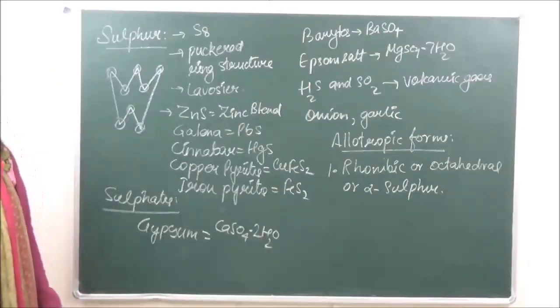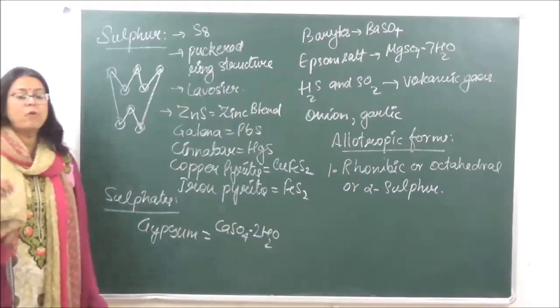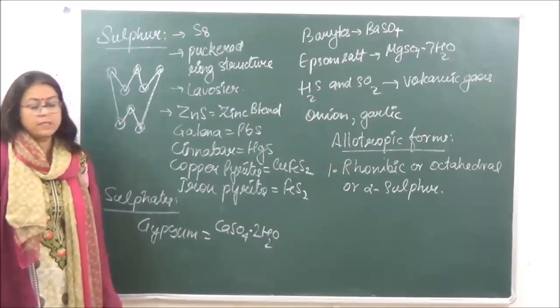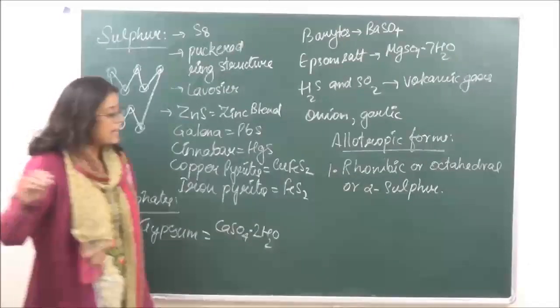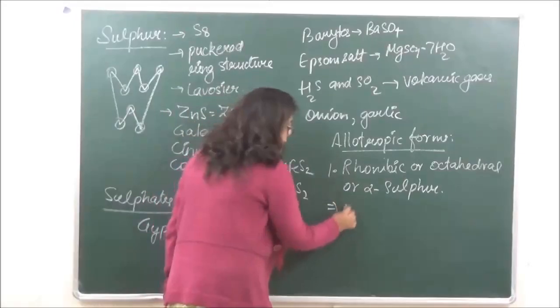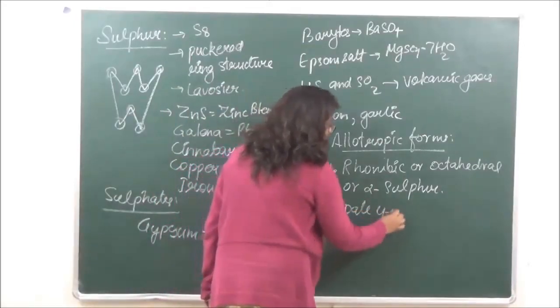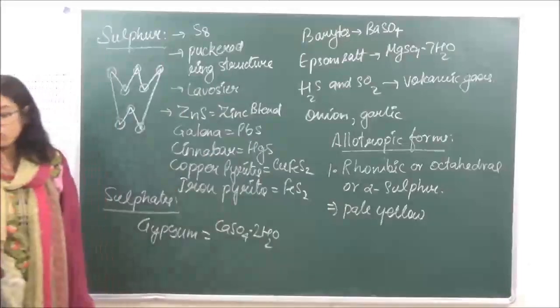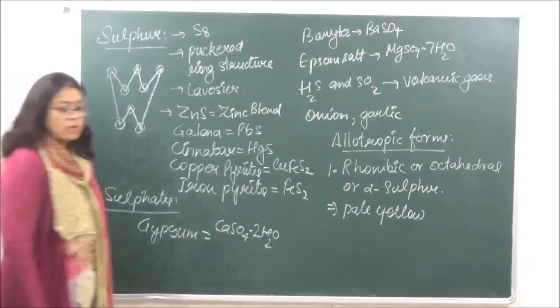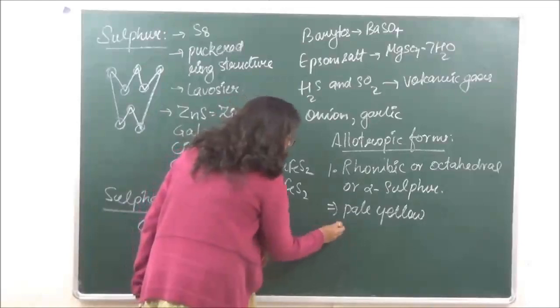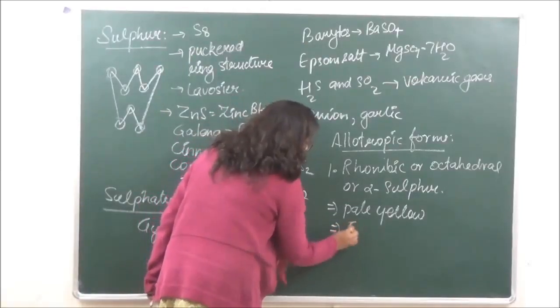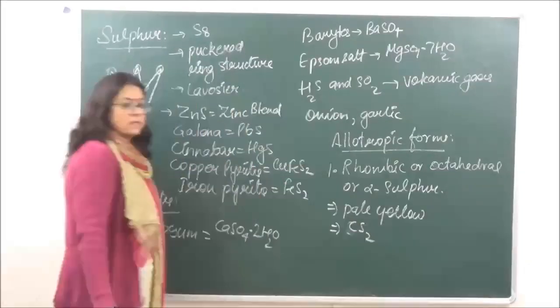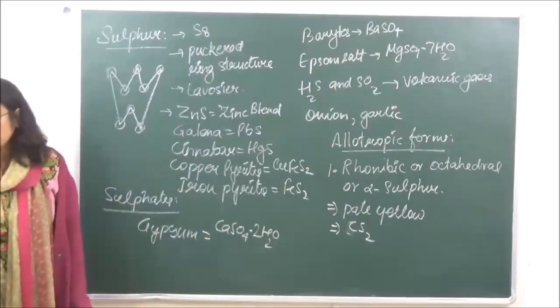When we go to the characteristics, this is the most common form of sulfur, and it has a pale yellow color. It is insoluble in water but dissolves in carbon disulfide.